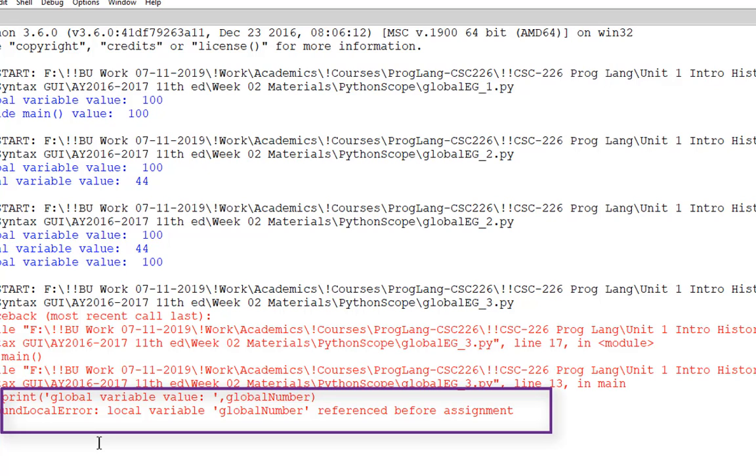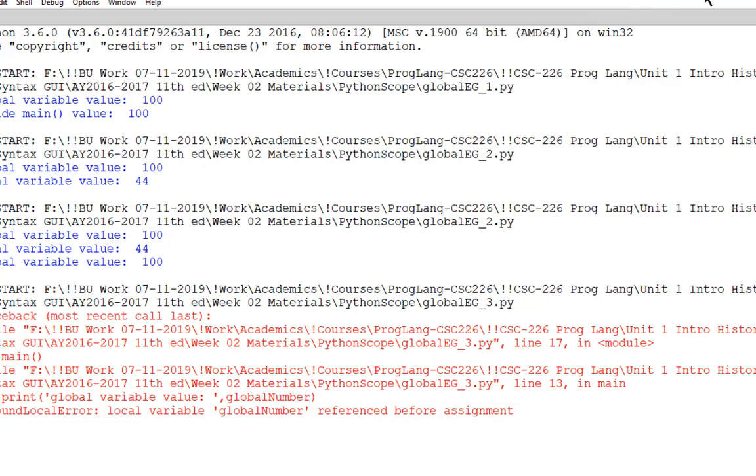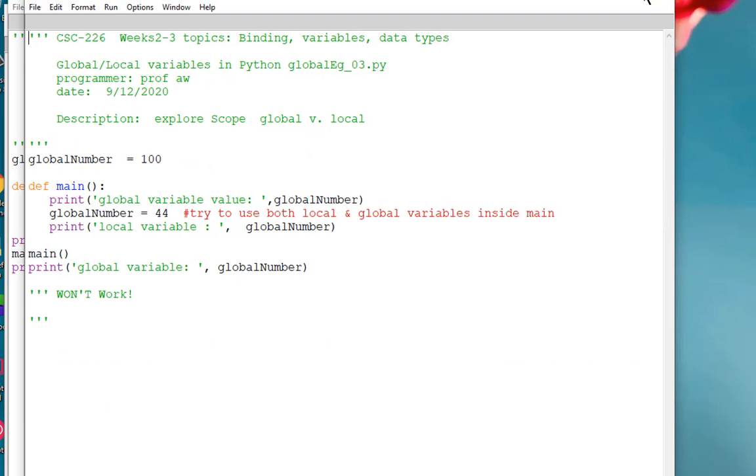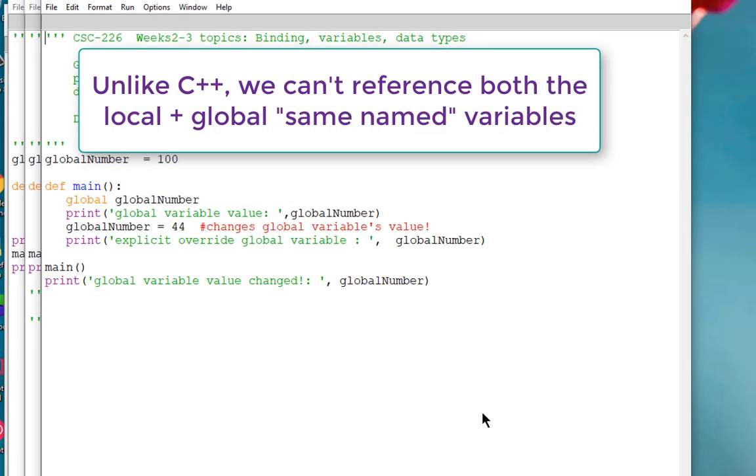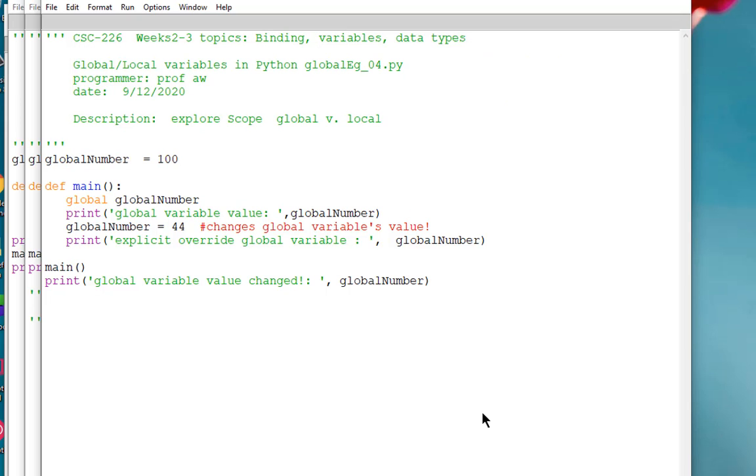It says unbound local error. Local variable global number is referenced before it's assigned. We really can't use both of these inside the same scope because we have a name clashing going on here. So what can we do? We kind of have to decide, are we going to use the global or the local? But we can't really use both.